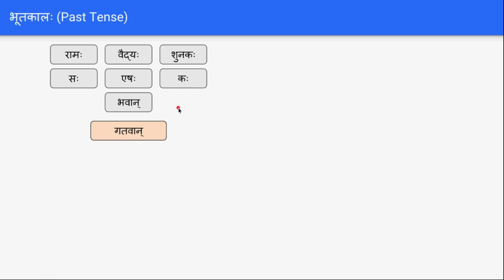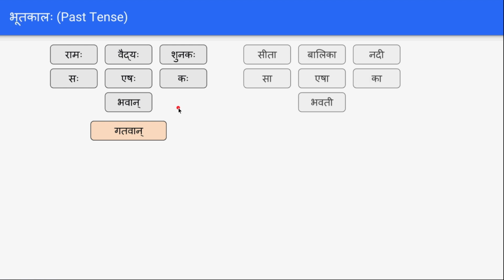And Gatavan is only meant for the masculine. It can be used only with masculine words like Ramaha, Devaha, Vrikshaha. So all these masculine words are eligible to be used with Gatavan. And similarly, the other set we have: Sita, Balika, Nadi, Sa, Esha, Ka, Bhavati. All these meanings we know.